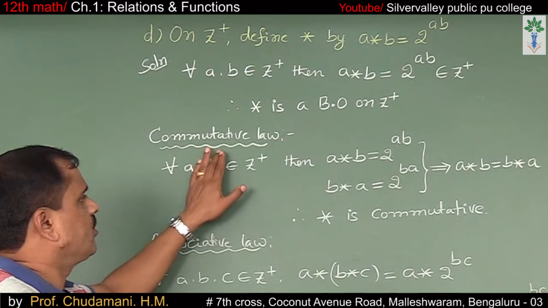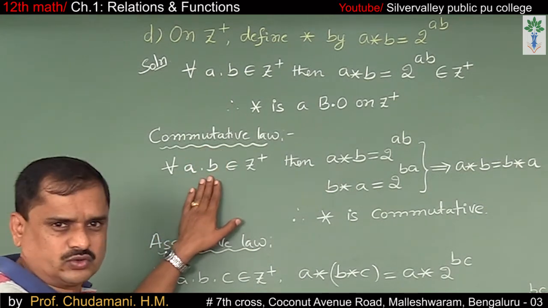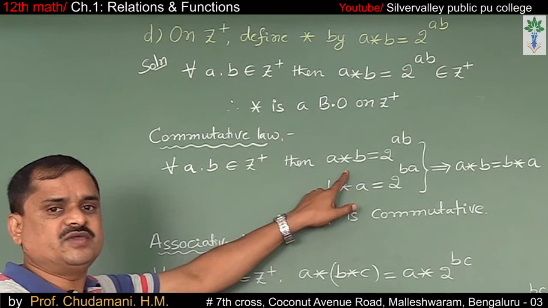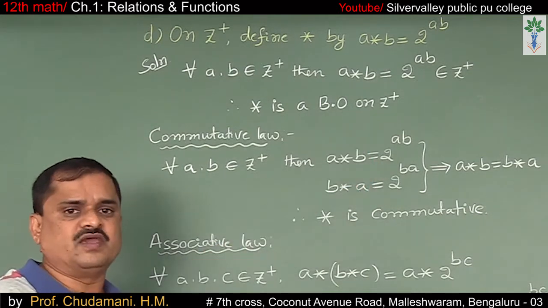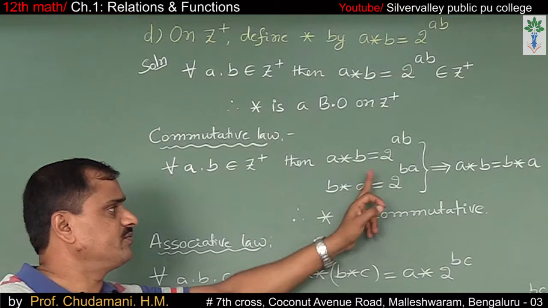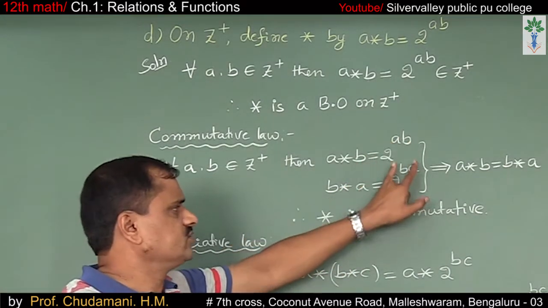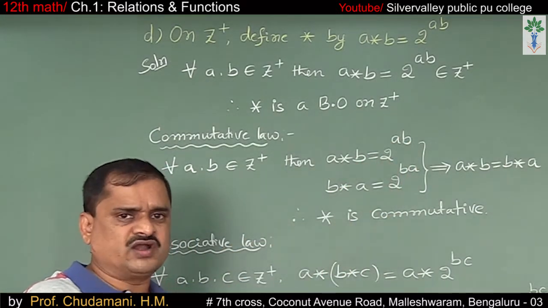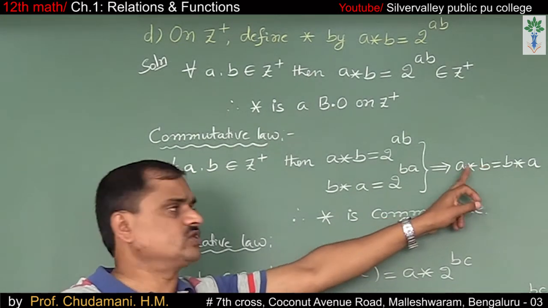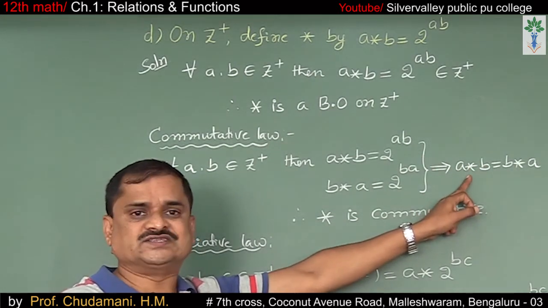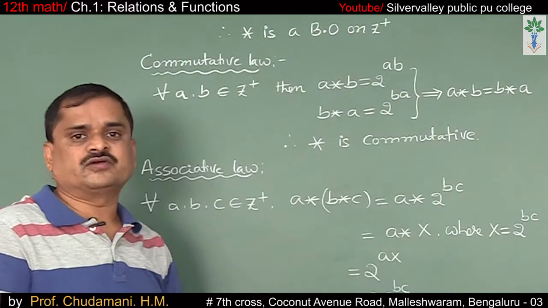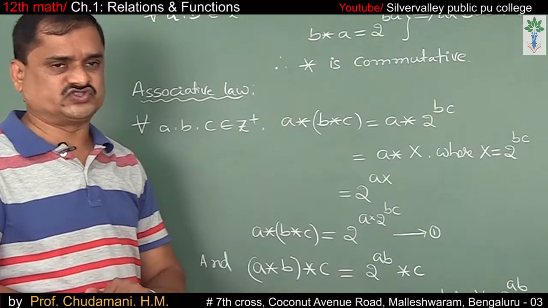Let us verify the commutative law. For all two elements a and b belonging to Z plus, a star b is nothing but 2 to the power of ab. b star a is 2 to the power of b into a. 2 into 3, 3 into 2, one and the same. That's why a star b is equal to b star a. Therefore, star is commutative. The commutative law holds good.